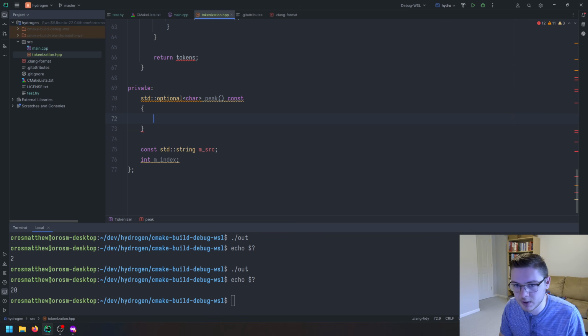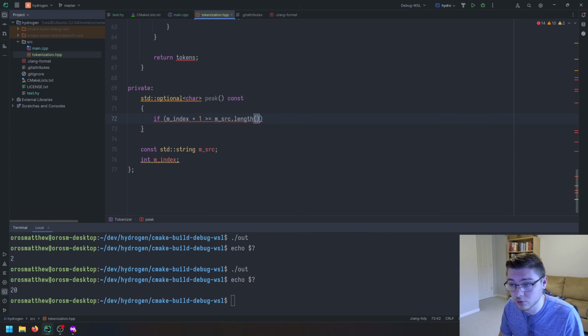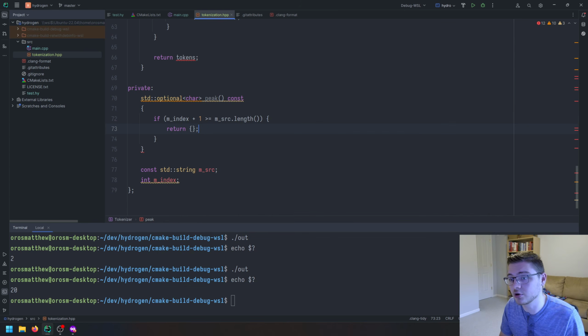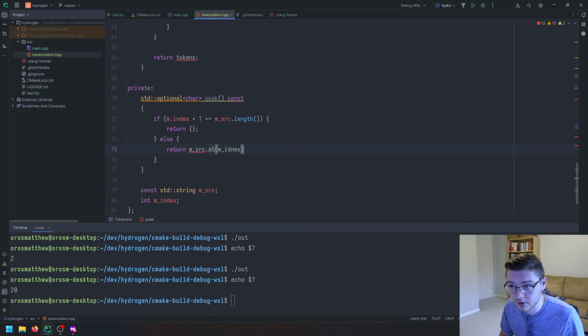First of all, we need to check to make sure that the next character doesn't exceed the length of our source code. So we're going to do if m index plus 1 is greater than or equal to the source's length, then we will go ahead and return nothing, return a null. Else, we will go ahead and return mSource at the index.